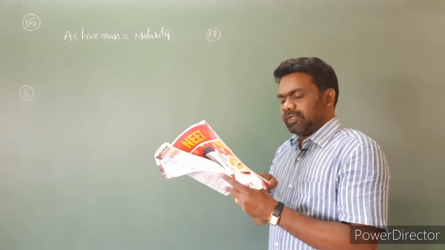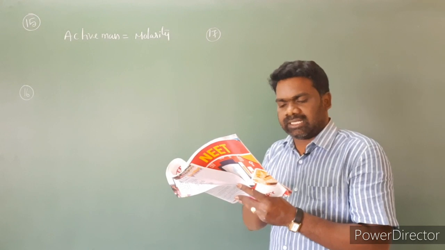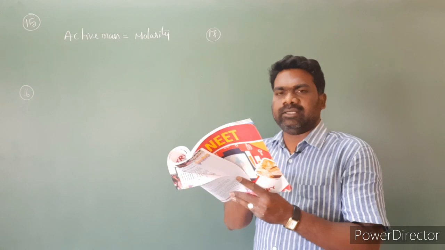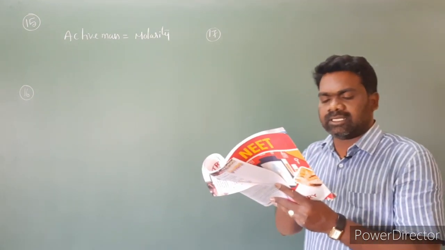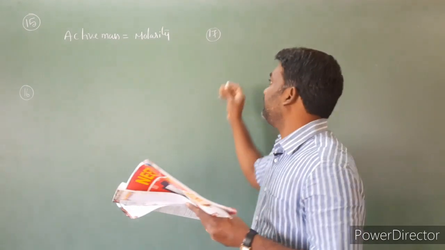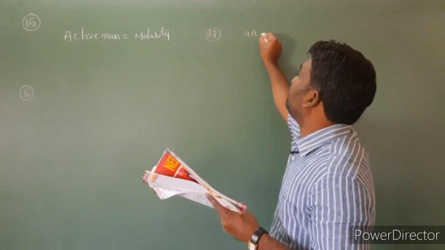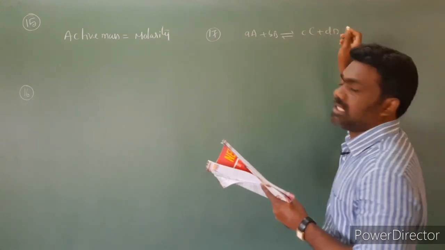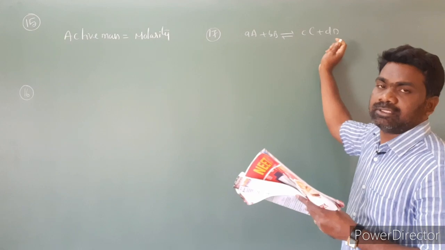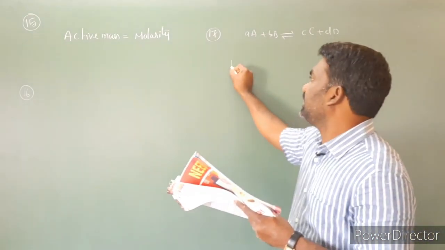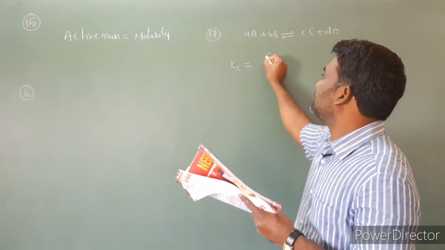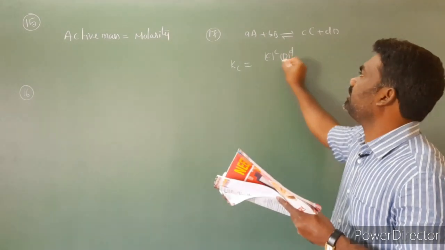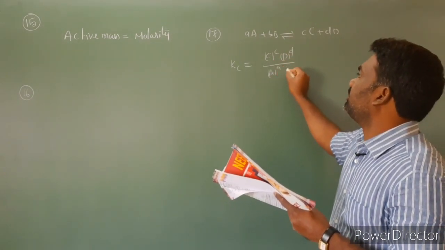For a reaction involving gaseous reactants and products, the equilibrium constant Kp will be written in terms of partial pressures of gases. Already you know the general equation: a moles of A plus b moles of B gives rise to c moles of C plus d moles of D. For this general equation you can write the equilibrium constant in terms of pressures, or in terms of concentration. In terms of concentration we take Kc. Kc is equal to the product of concentrations of products by the product of concentrations of reactants. So like this we have to write.